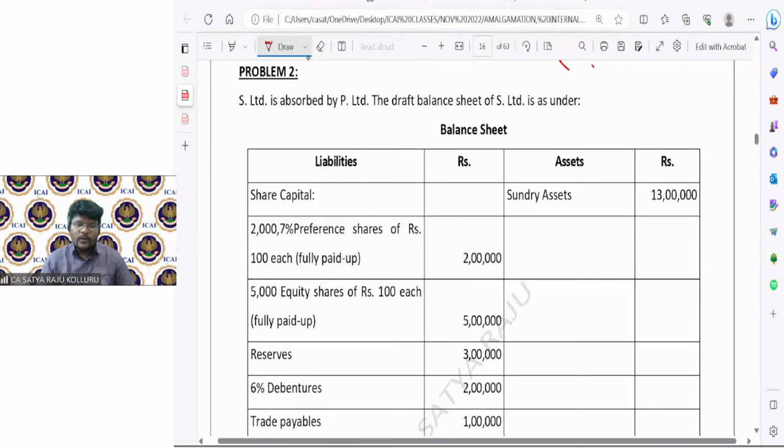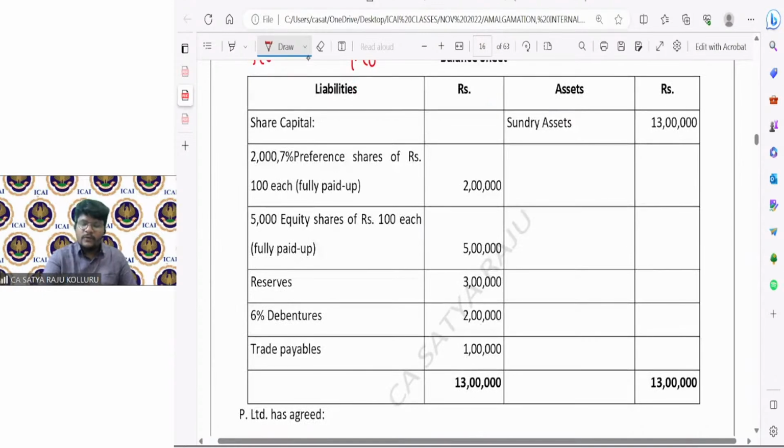All of you please come to problem number 2. S Limited is absorbed by P Limited. That means P Limited is the purchasing company, S Limited is the selling company. The draft balance sheet of S Limited is as under. That means the selling company balance sheet is given. So sundry assets given, share capital, preference share capital is at 2 lakhs, 7% preference share capital, face value 100.